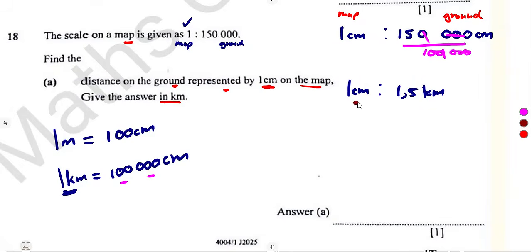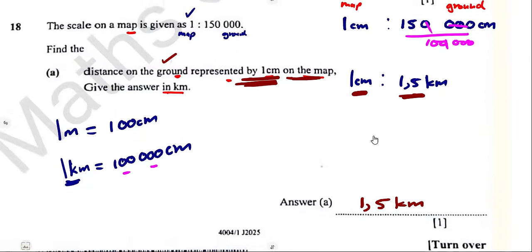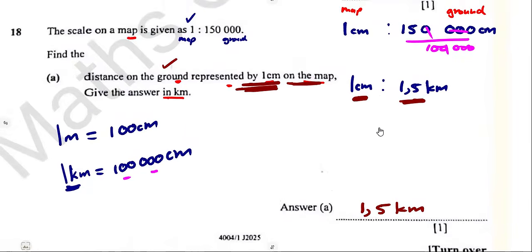So this is 1 centimeter on the map, 1,5 kilometers on the ground. So this is what they want: the distance represented by 1 centimeter on the map. We are on the map. What is on the ground is what? 1,5. So the answer there was simply 1,5 kilometers. So like I said, if you had an understanding of the scale, it was very much easier to answer this part. So you just need to work out more questions.